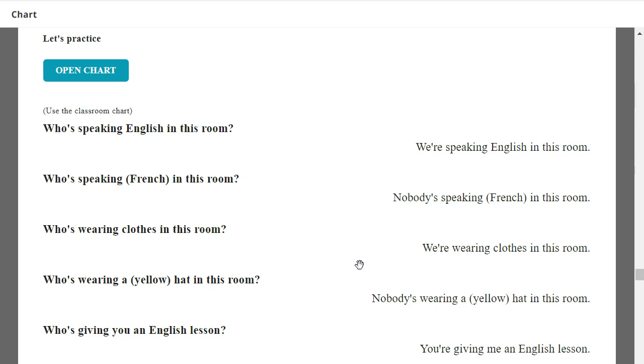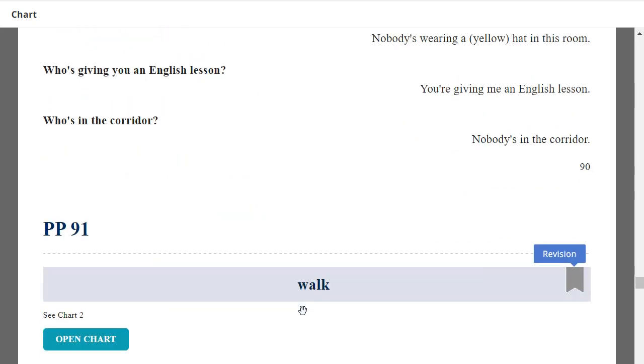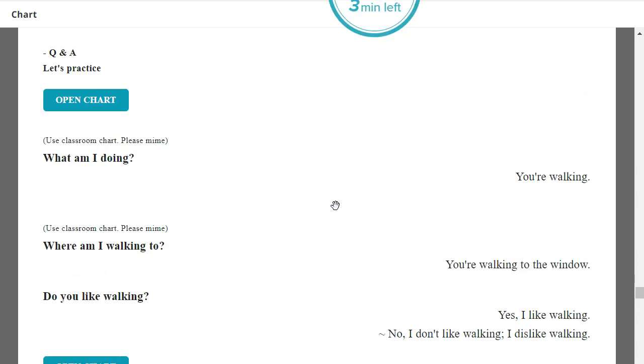Who's giving you an English lesson? You're giving me an English lesson. Very good. Who's in the corridor? Nobody's in the corridor. Very good. Do you like walking?